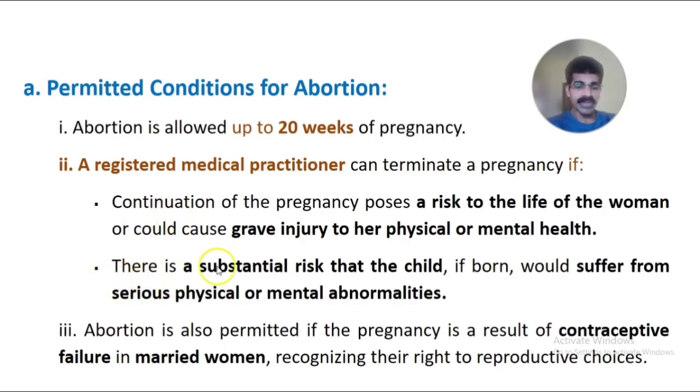The second condition is if there is a substantial risk to the child. First we discussed the mother, and now the child.